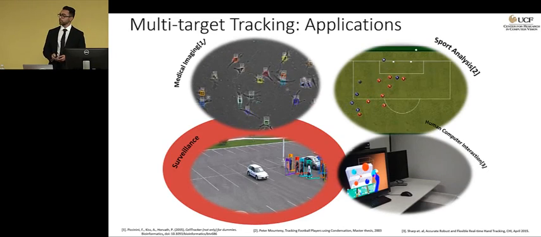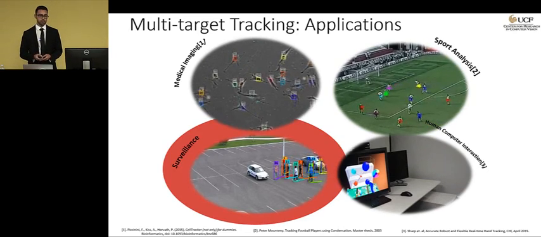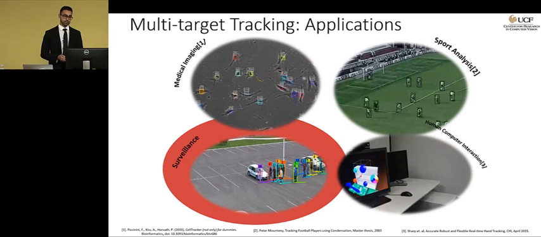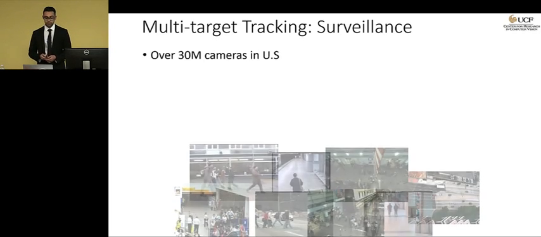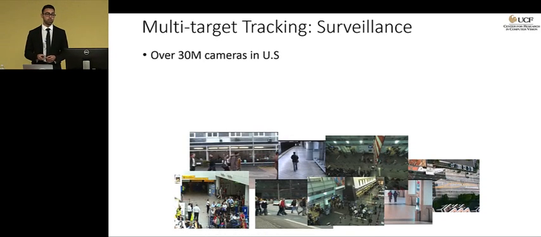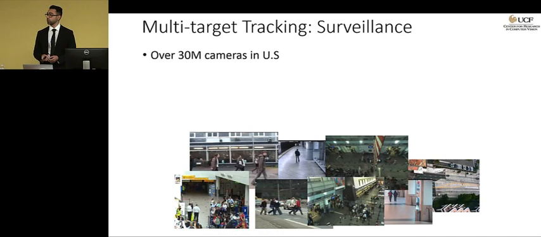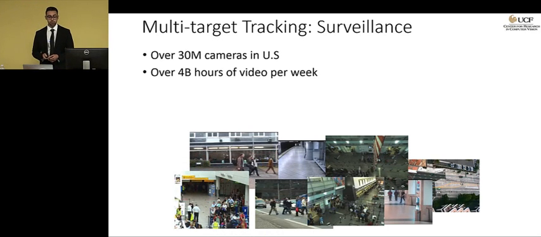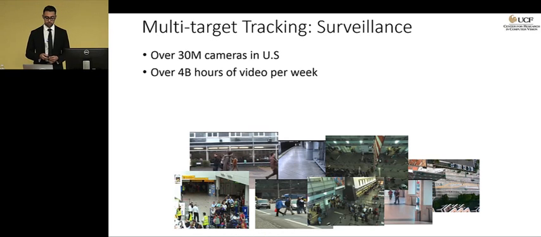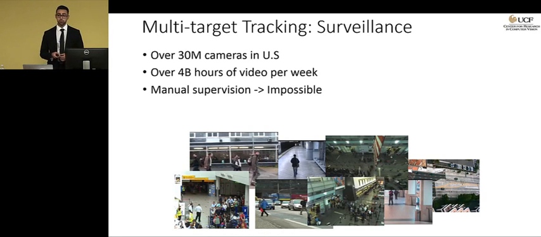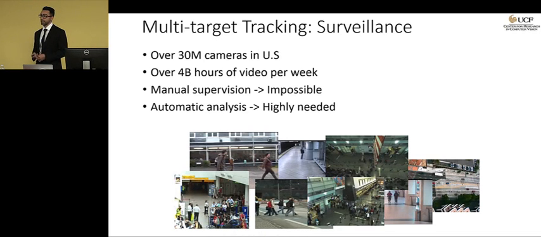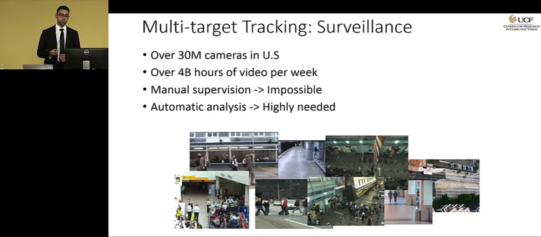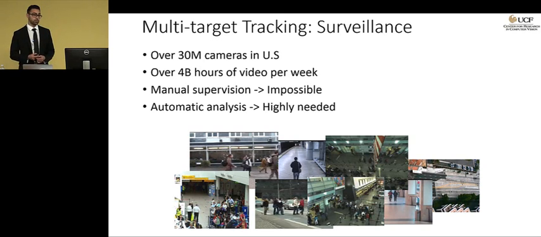But the most important application of tracking, which is the focus of this dissertation, is undoubtedly surveillance. But why is surveillance so important? Because today there are over 30 million cameras in the United States. Everywhere you walk, in a shopping mall, in an airport, or even in a private store, you're constantly watched. These cameras record over 4 billion hours of video every week. So it's obvious that manual supervision of these videos is impossible, and it's very necessary to be able to automatically analyze such videos. And the key to automatic analysis of these videos is multi-target tracking.